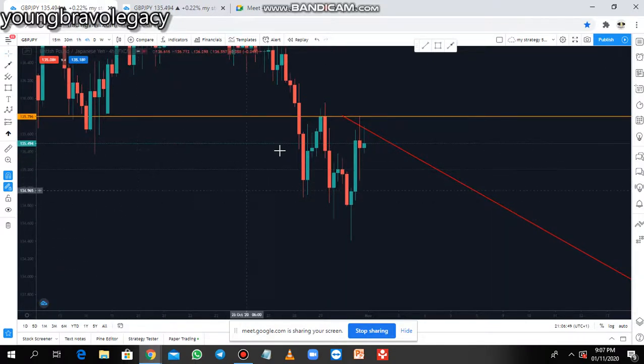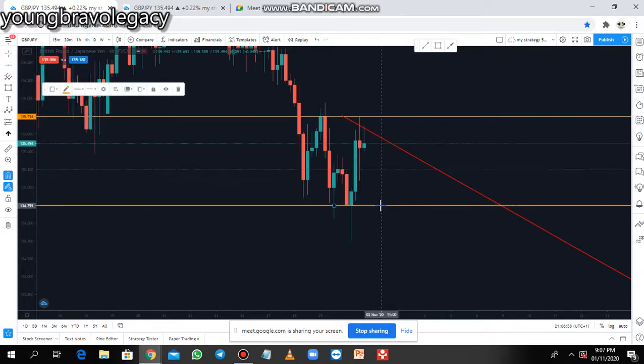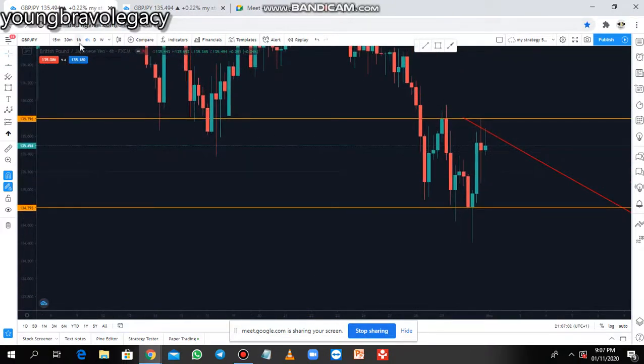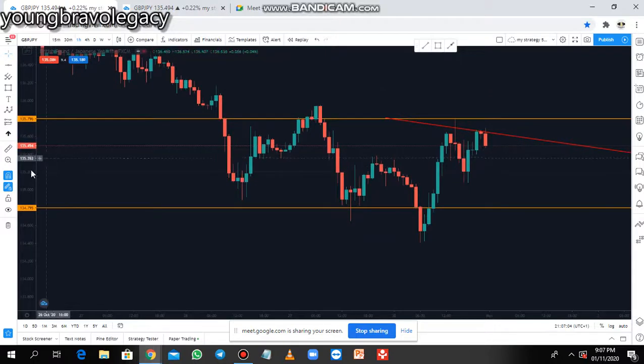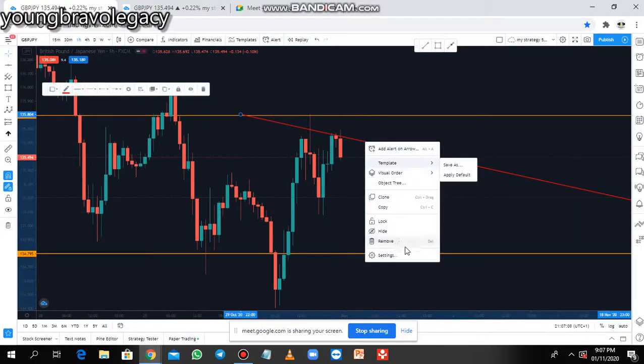Now let's look at the 4 hours. On the 4 hours, we have this resistance holding. Then we have this support here on the 4 hours. We have this support here as well. So since we have that, let's go to the 1 hour. On the 1 hour, we have the same thing, but we are seeing something else on the 1 hour here.